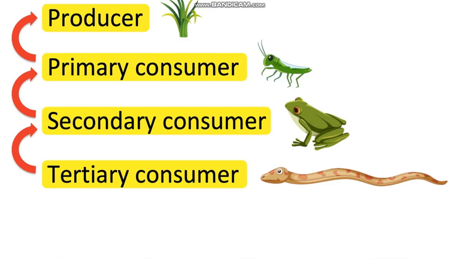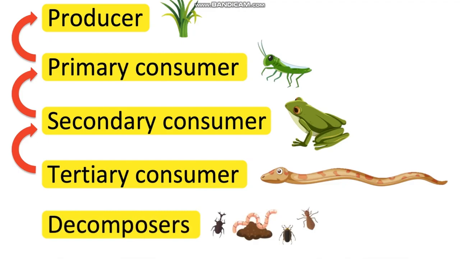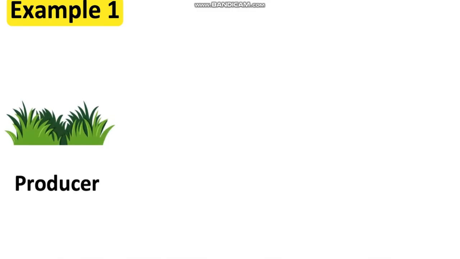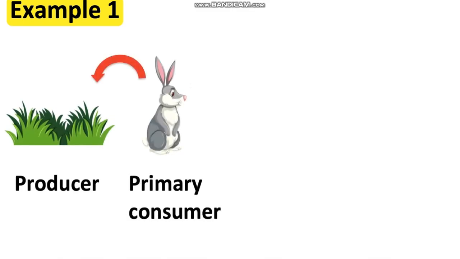Then decomposers. They eat dead organic matter. Decomposers are bacteria and fungi. These are decomposers. This is a food chain. Now next, the first example of a food chain. The producers are plants.